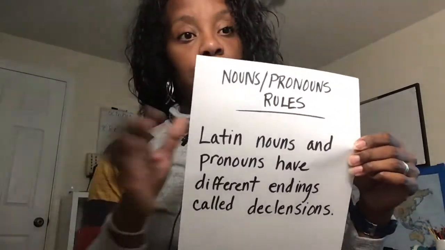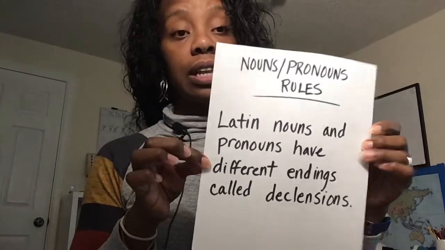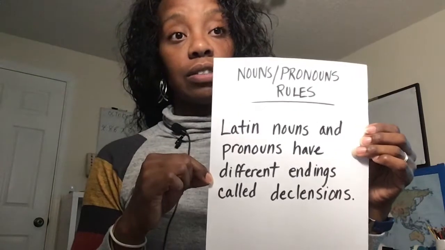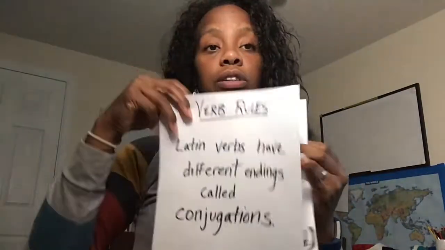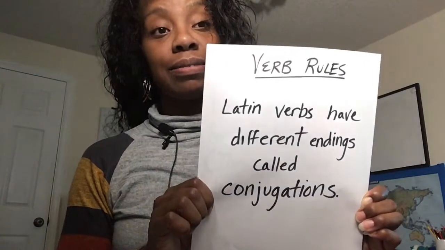That's week 10. Okay. Then we do Latin nouns and pronouns have different endings called declensions. Okay, these are our rules, and we start out with verb to article to nouns.